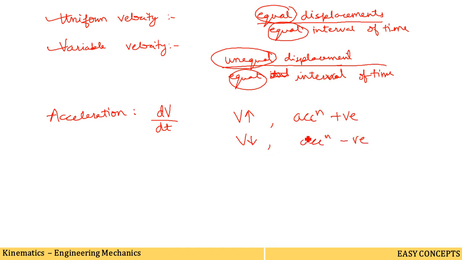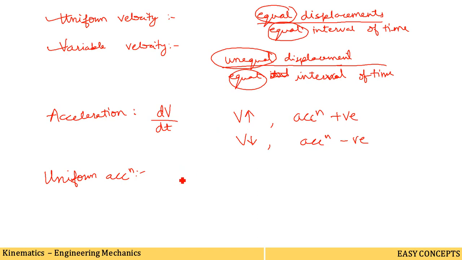Now, what is the meaning of uniform acceleration? When the velocity of a body changes by equal amounts in equal intervals of time, the body is said to have uniform acceleration. Here we said earlier that equal displacements occur in equal intervals of time.